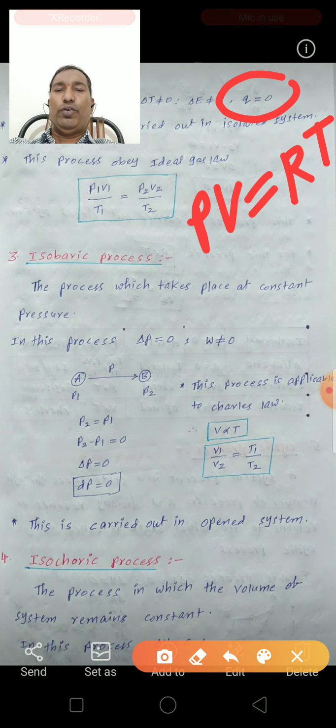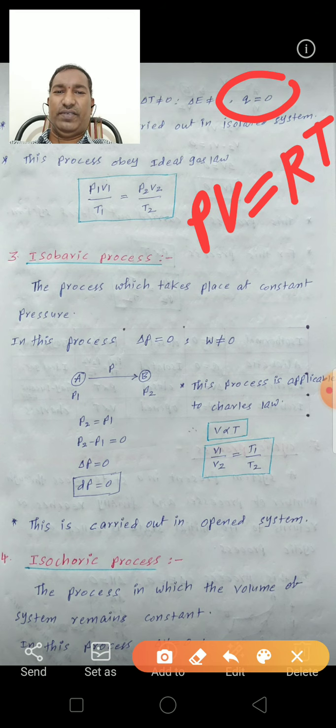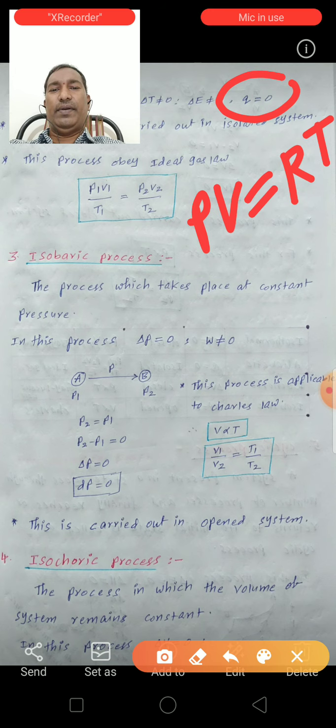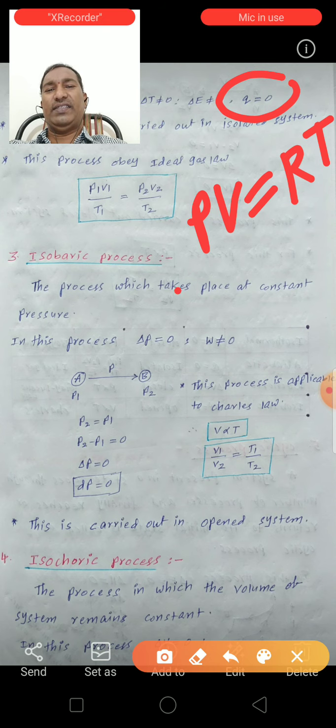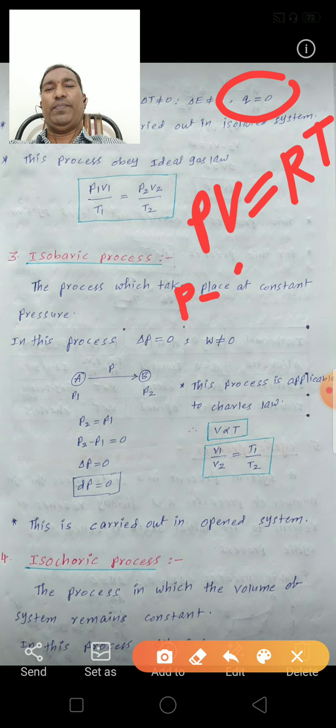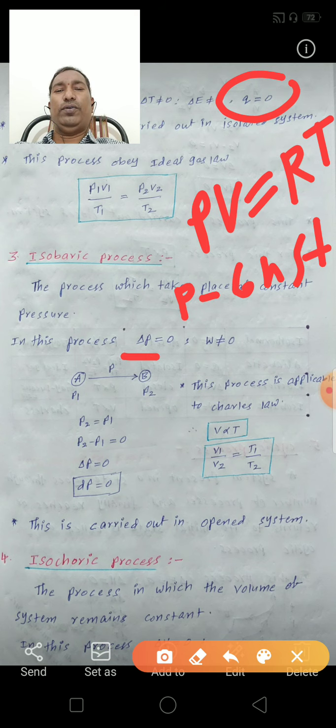Next, isobaric process. The process which takes place at a constant pressure. In this process, del P is equal to 0, but work is not equal to 0. So for the isobaric process, P is constant. For the change of pressure, del P is equal to 0. So W is not equal to 0.